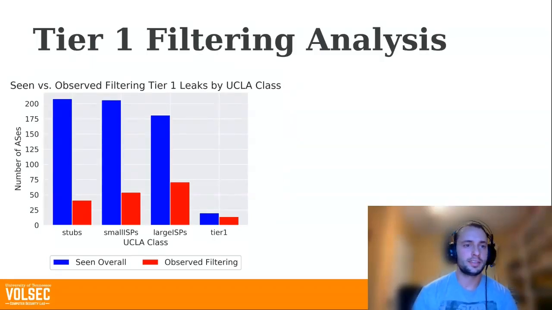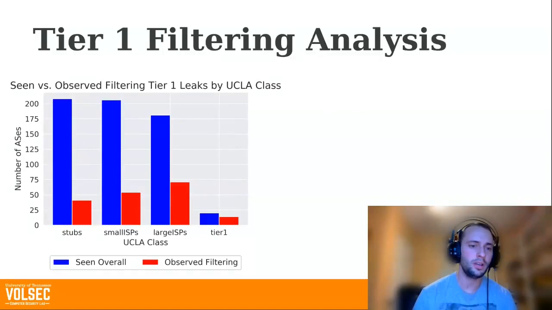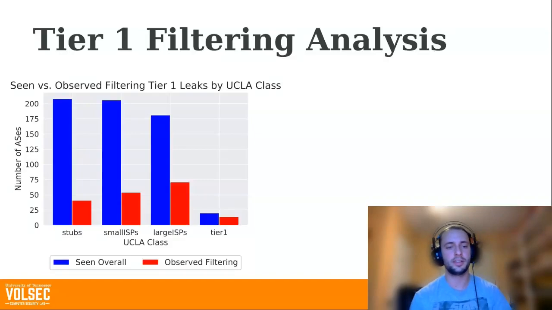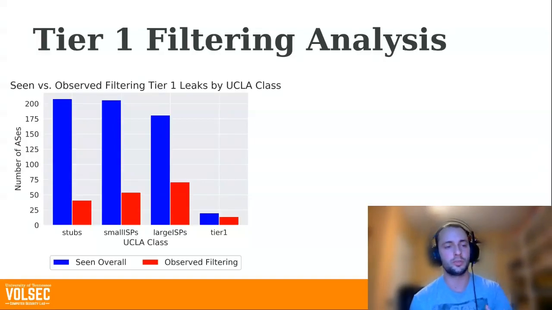So a little bit more analysis on outside the peering clique: networks who are not tier 1s protecting tier 1 networks with Peerlock or Peerlock-lite. So we split all the ASs that we saw during our experiments into their UCLA classification. This just divides networks by the number of direct and indirect customers they have. Stubs are the smallest, and then large ISPs are the largest, with 50 or more direct and indirect customers. And in blue here is the number that we saw overall during our experiments, the number we were able to observe within the window we can see of the control plane. And in red we have the number of networks that filtered at least one of our experimental updates.